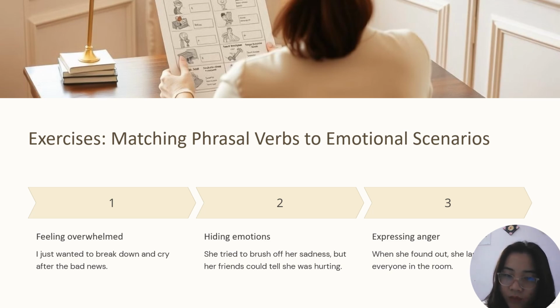So all this is expressing the feelings of the person, yourself or the other person. Expressing anger. When she found out, like she's not in the room, right? So in these things we can use expressing anger.